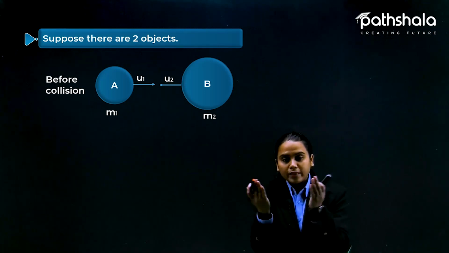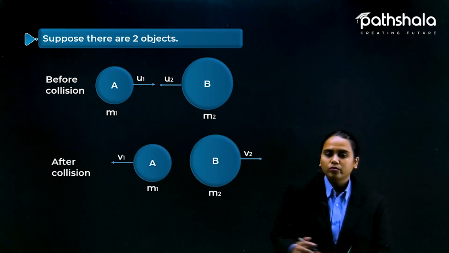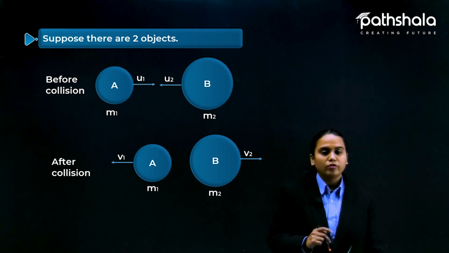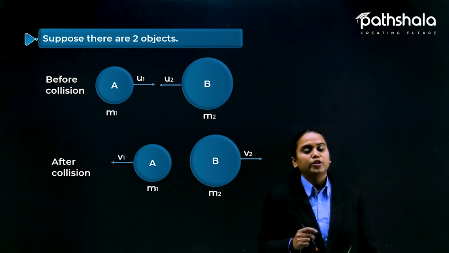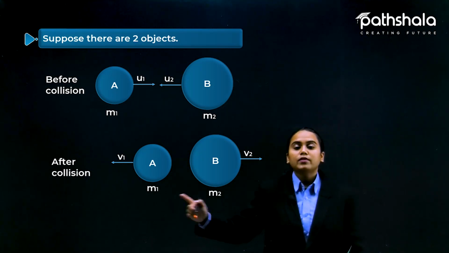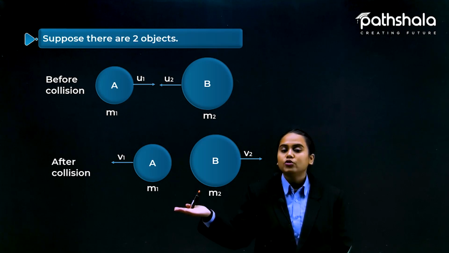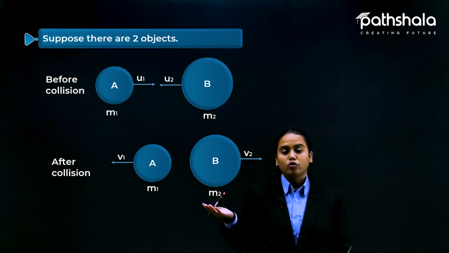Now, if they collide with each other, what would be the after collision value? Yes, this is the after collision value. Their masses would not change because mass is a constant value. It is a scalar quantity. So mass will remain the same, but the velocity of these two objects would change after collision.